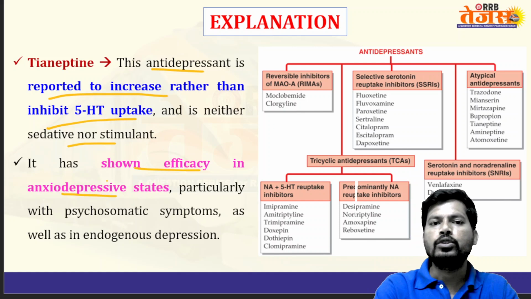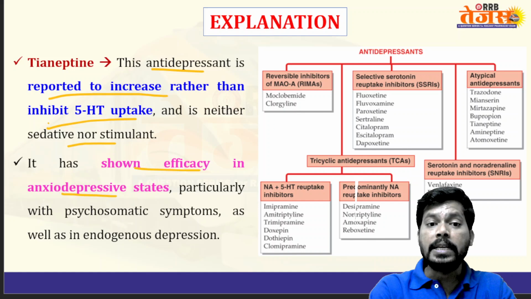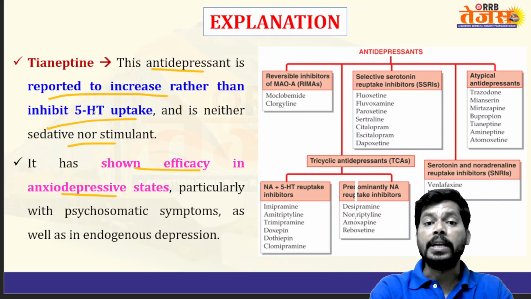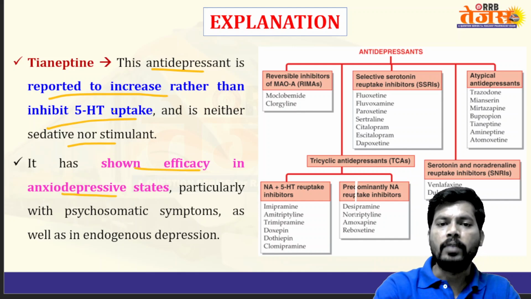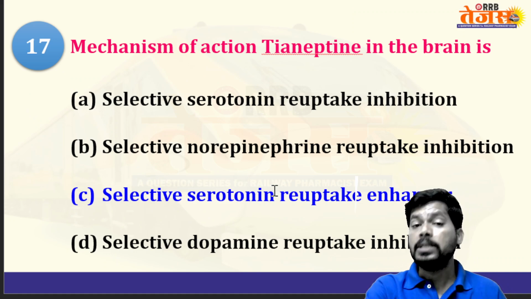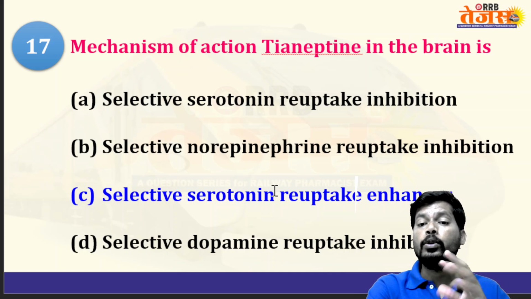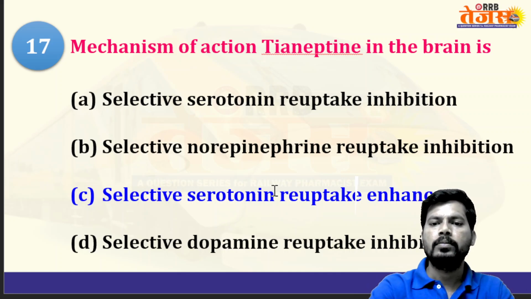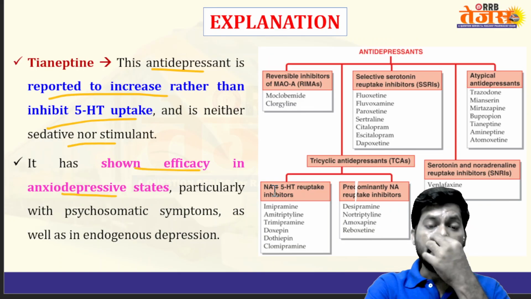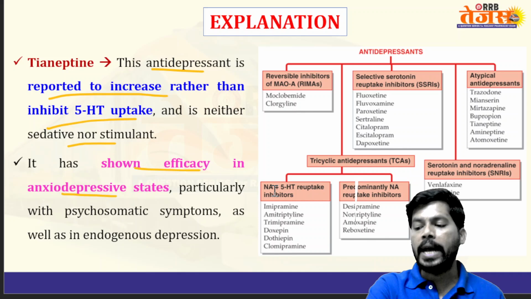Very nice. So tianeptine is not a selective serotonin reuptake inhibitor; it is a selective serotonin reuptake enhancer. Generally an antidepressant should do selective serotonin reuptake inhibition, but rather than that, tianeptine enhances the reuptake of serotonin, and it is mainly used for treatment of anxiodepressive illness, depression related to anxiety.